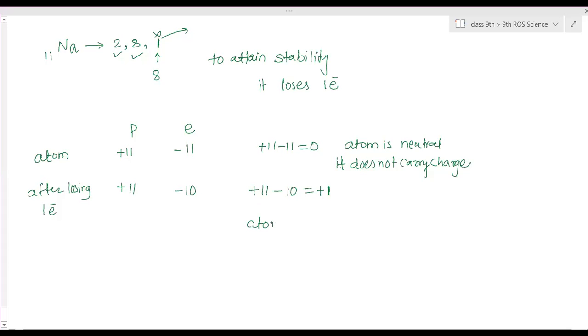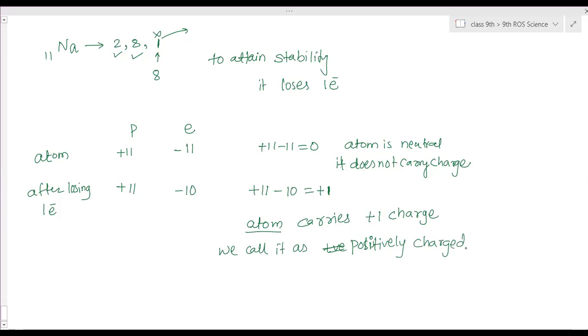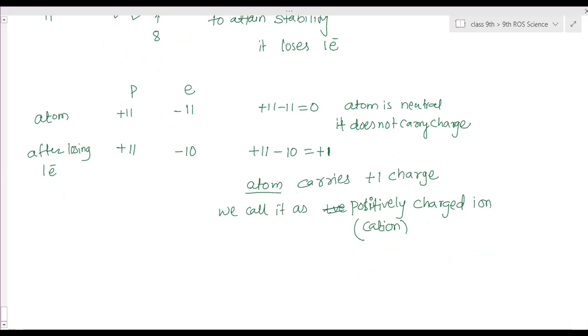So this atom carries 1 positive charge, plus 1 charge. We don't call it an atom, we call it a positively charged ion, and we give it a special name: cation. So this way, a positively charged ion is a cation. Cation.